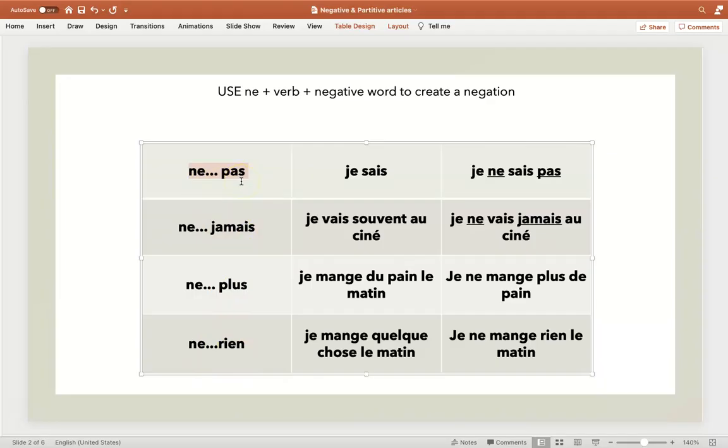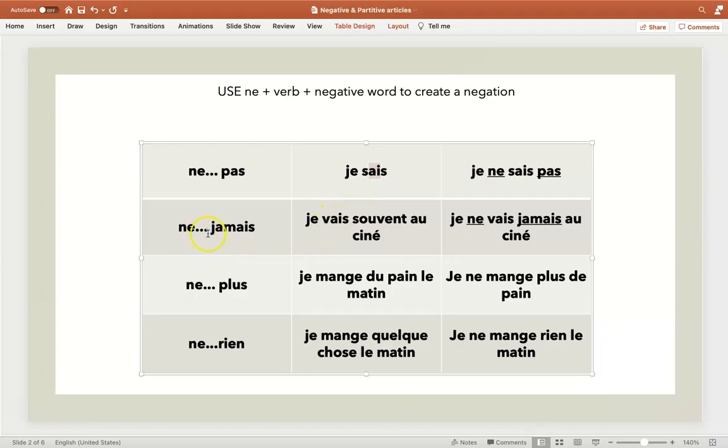As you know, ne and pas change an affirmative sentence into a negative one, and the ne comes before the verb and the pas comes after the verb. So when I have, for example, je sais, I know, and I want to turn that into I don't know, I'm going to put ne in front of my verb, which is sais, and pas after. So I have je ne sais pas.